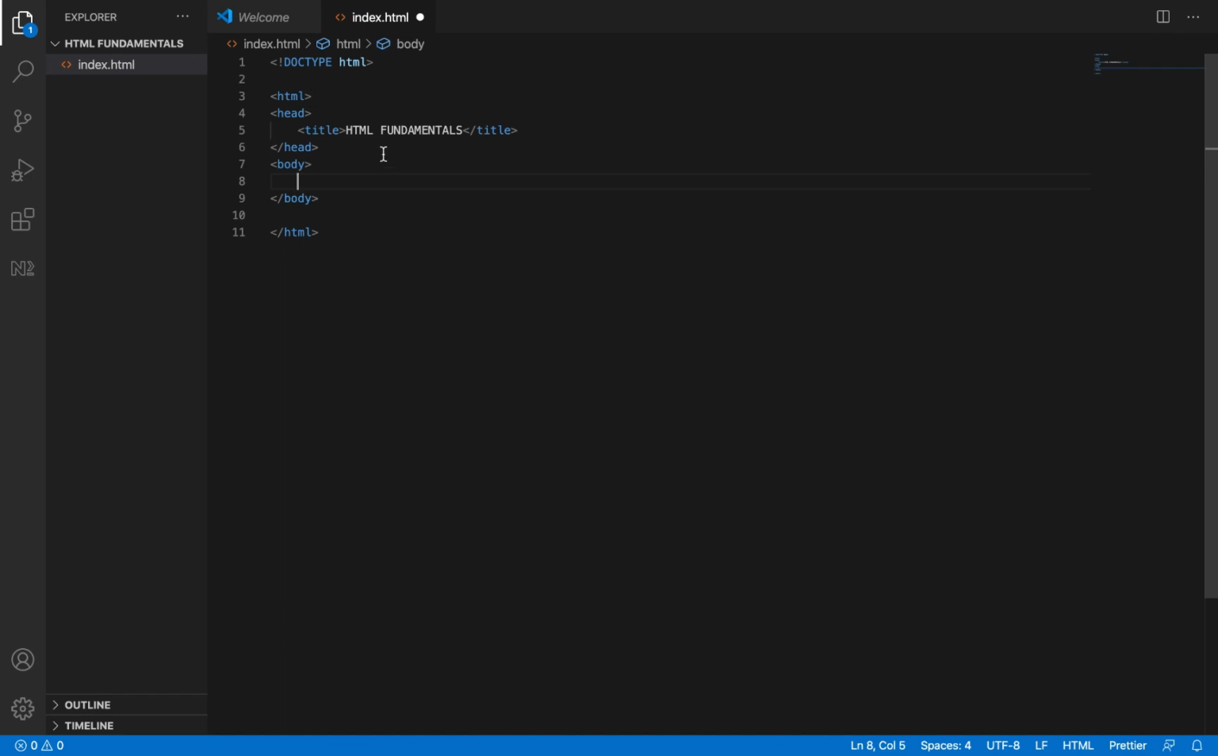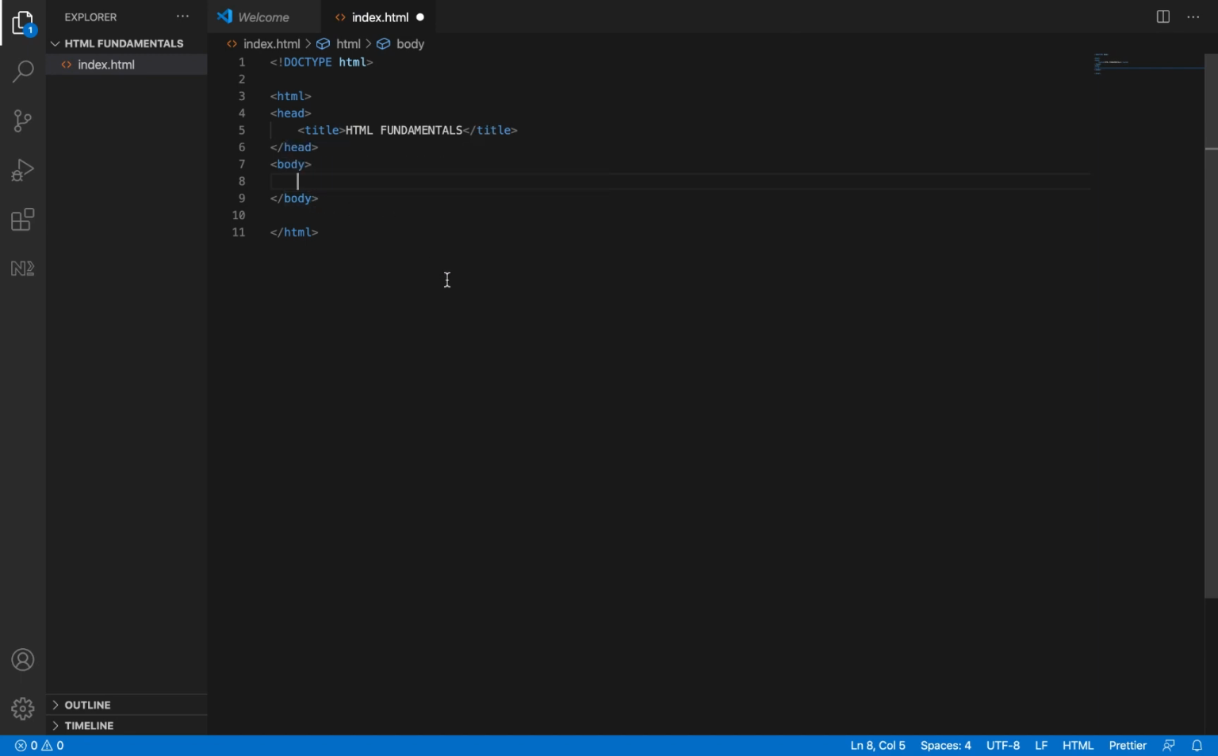So this is just the structure of the web page. This is the structure of every web page that you see on the internet. It has a declaration. It has the root element, which is the HTML. It has the head. Inside the head you have the title, and this is the body.